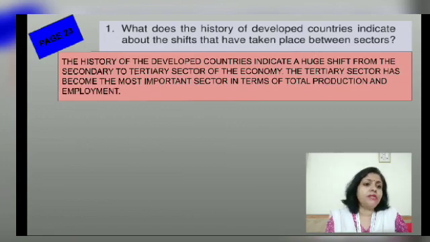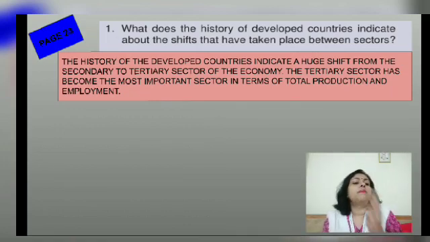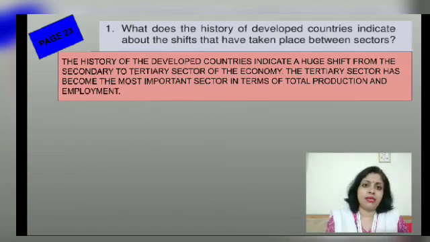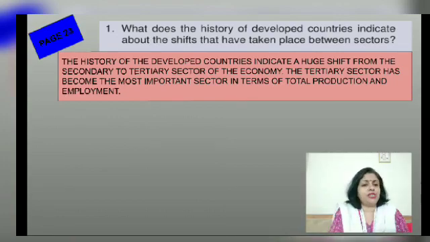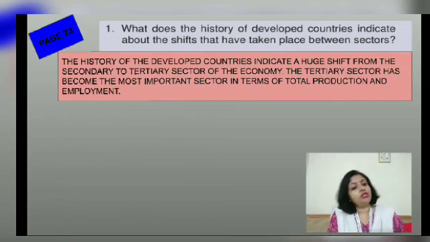The history, because right now we are only discussing the pattern of development of the sectors in all developed countries, how the transition shift from primary to secondary, secondary to tertiary happened in all developed nations. Okay, how they became developed from developing nations, that is what we have been discussing. So the history of the developed nations indicates that there was a huge shift from the secondary to the tertiary sector. The tertiary sector has become the most important sector in terms of not only production but also employment.